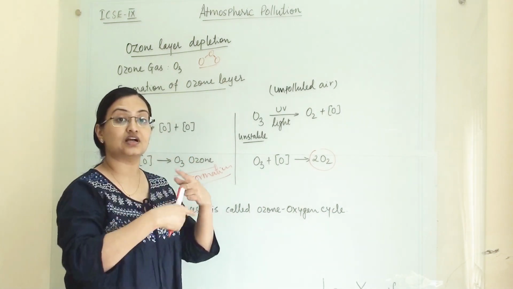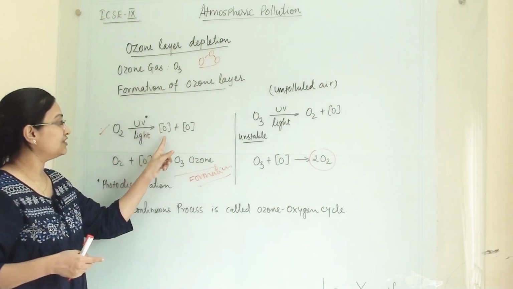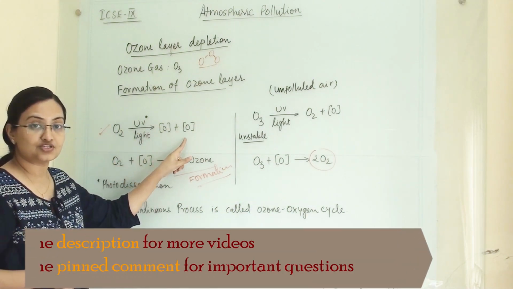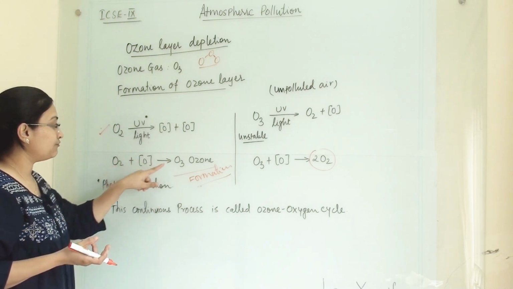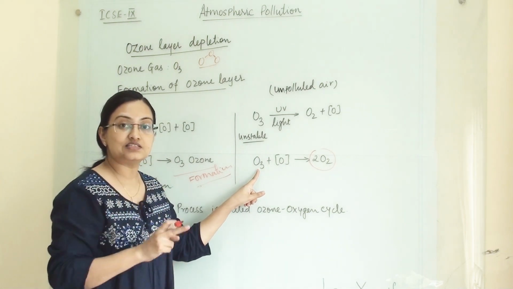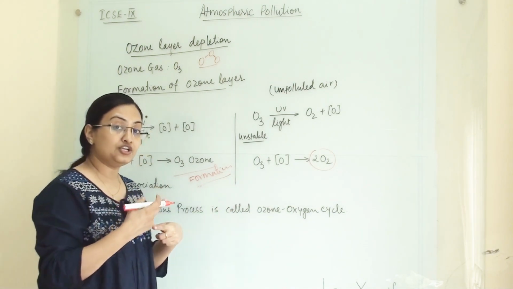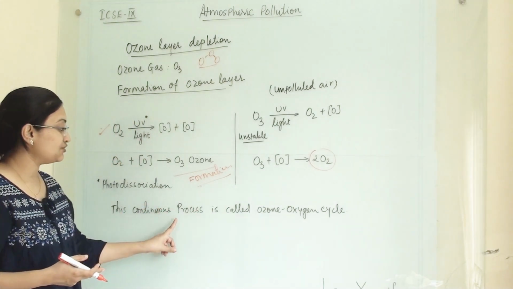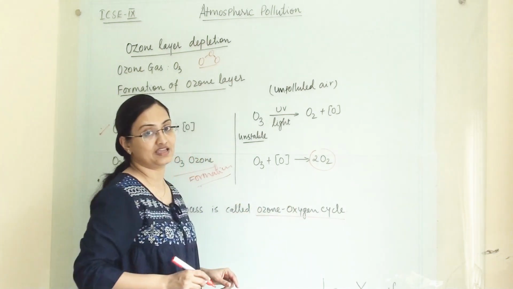So this is a continuous cycle. Again this oxygen molecule will dissociate and photodissociation will happen, giving nascent oxygen. This nascent oxygen will form ozone, as well as nascent oxygen will destroy the ozone molecule. So this is a continuous cycle, and this continuous process is known as the ozone oxygen cycle.